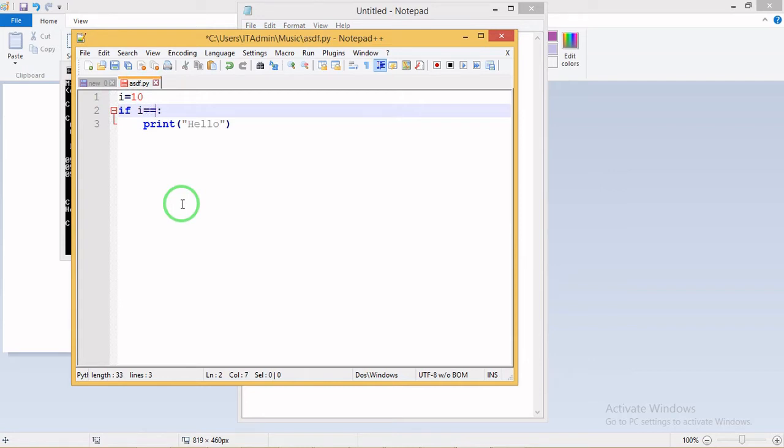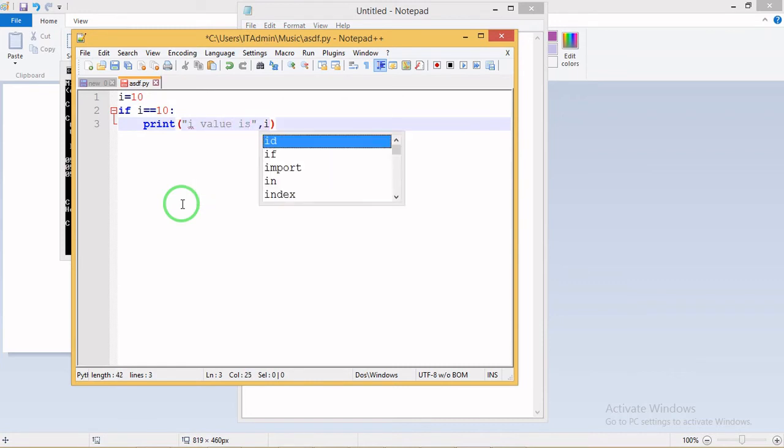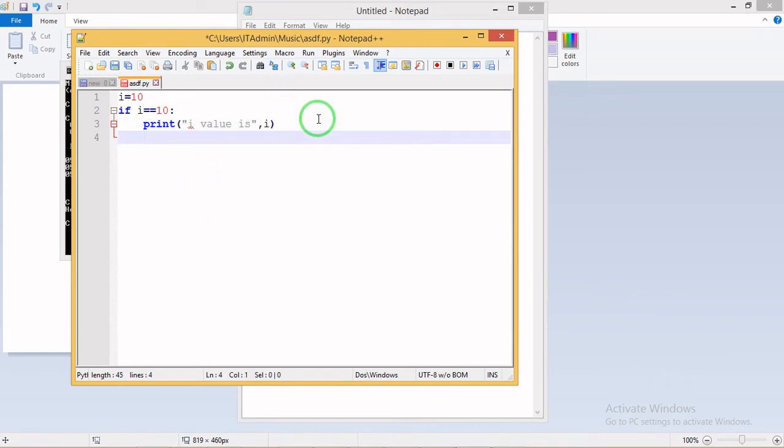I'll show you how it runs. If my value is equal to 10, print my value is 10.